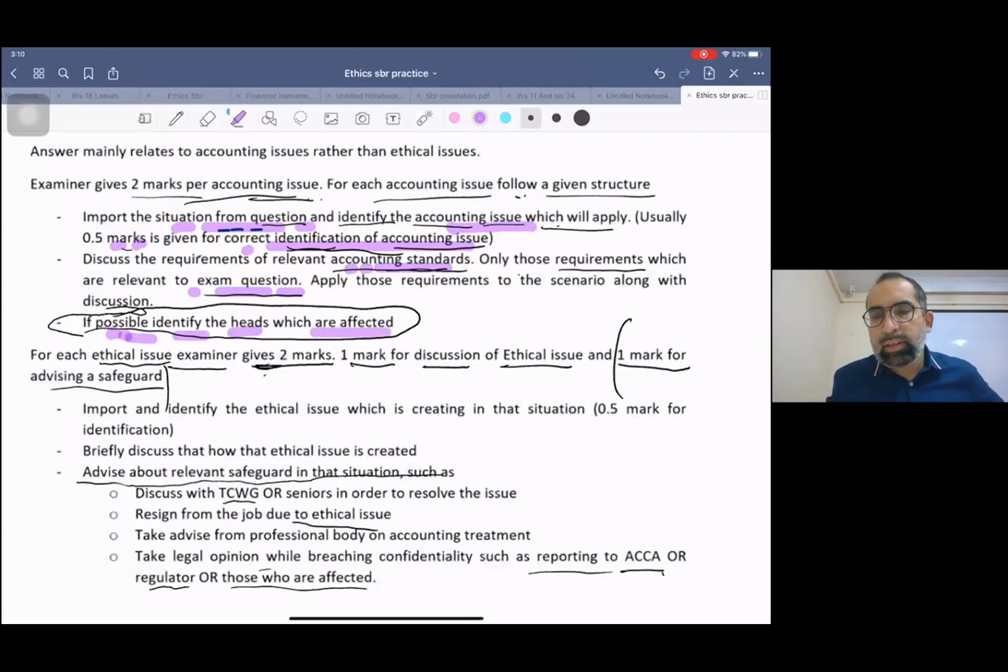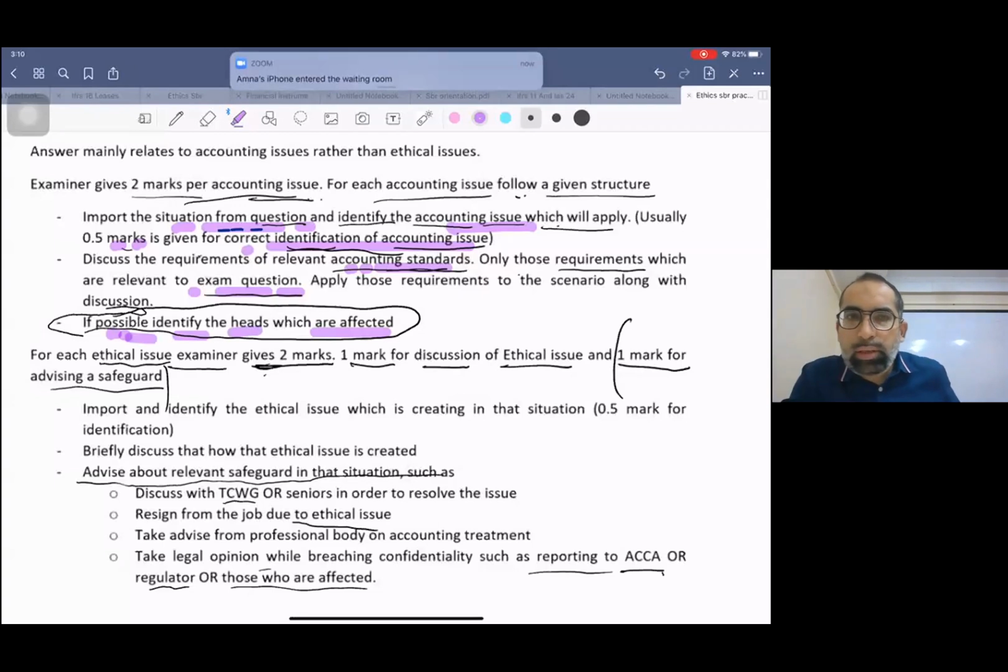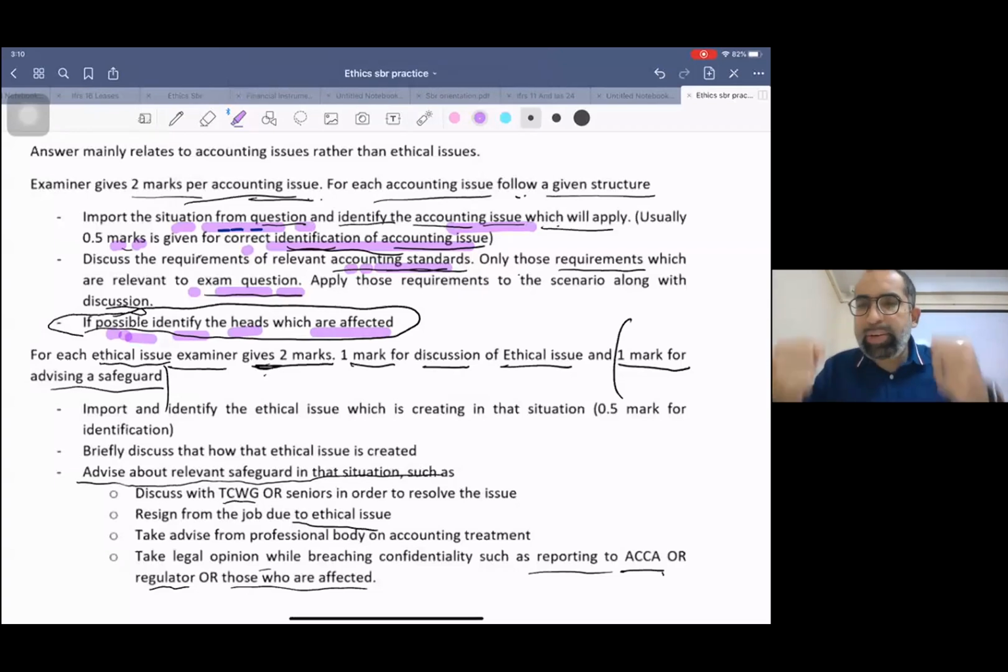Listen to me very carefully. For example, if there is an accounting issue related to impairment, and you book this impairment, it will go in profit and loss, because normally with impairment you make the entry: debit P&L and credit PPE, right?